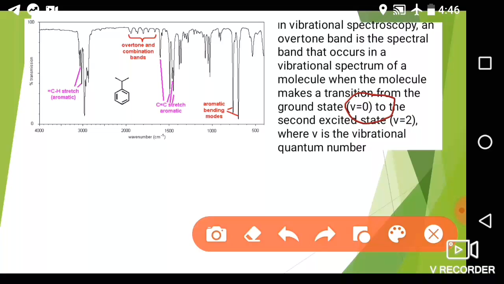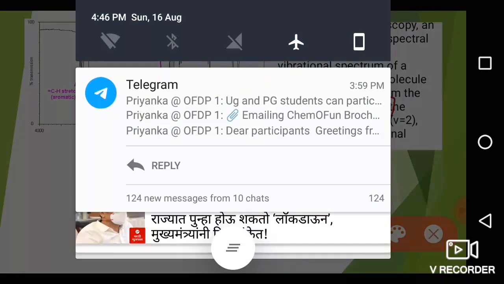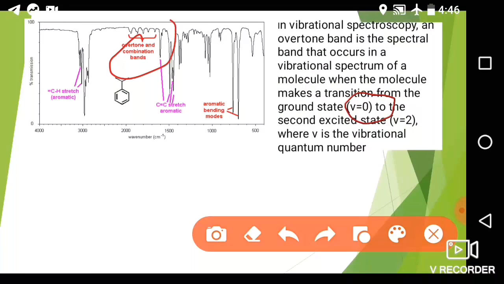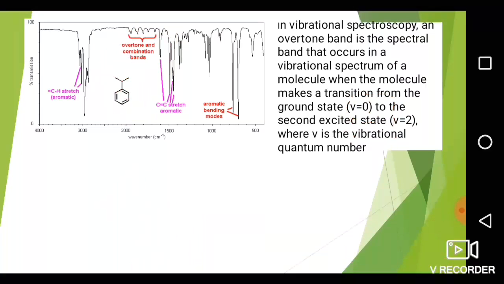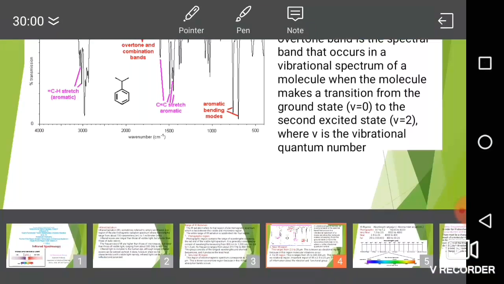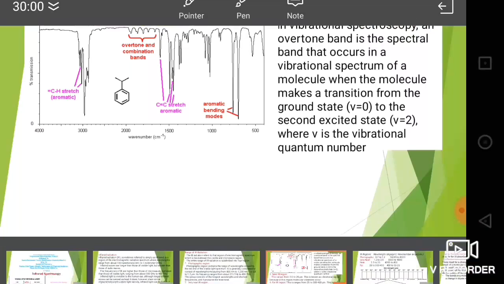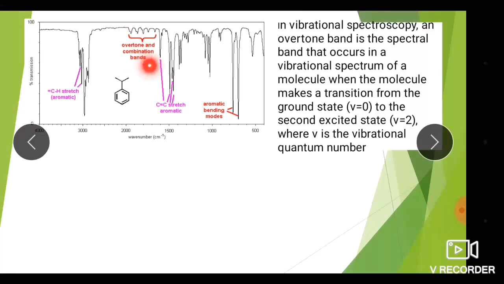In this type of spectrum we will get an additional spectral band, the overtone band. So such a band is known as an overtone band. This is an overtone band of benzene.